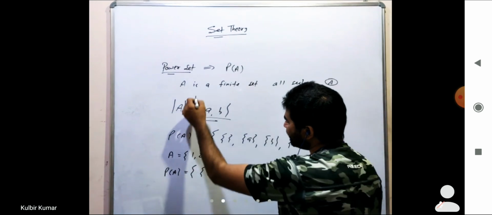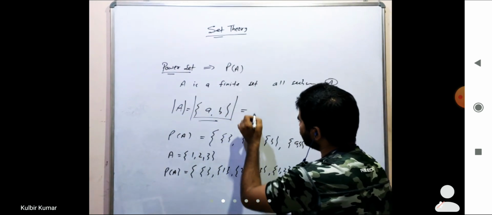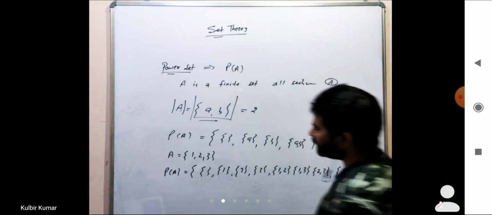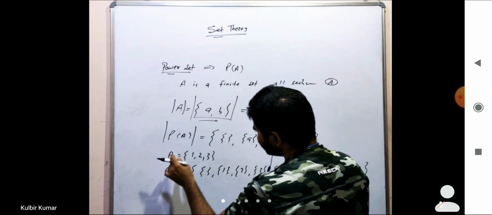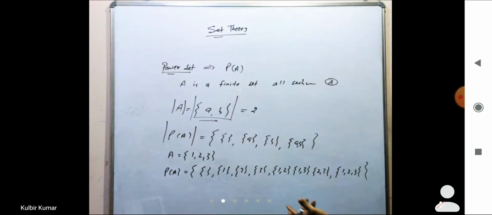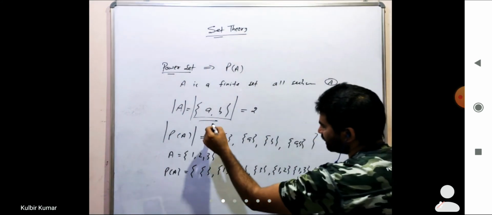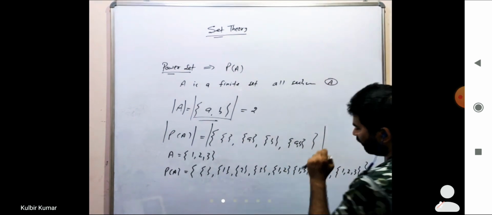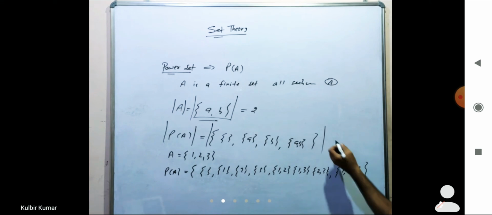So cardinality of this one is equal to 2. Correct? Then what will be the cardinality of this power set? Power set means we'll again count the number of elements inside that power set. It is 1 2 3 and 4 elements. So it is 4.